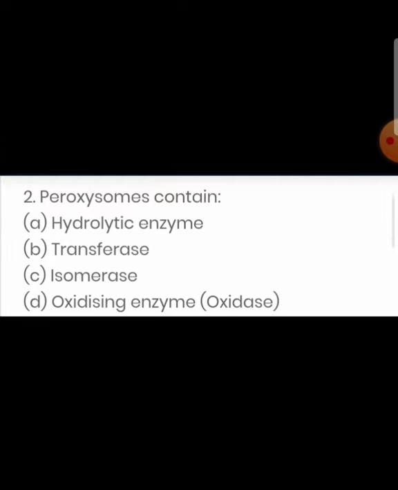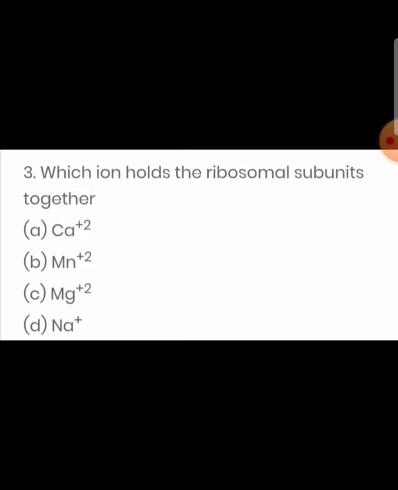Peroxisome contains oxidase enzyme or oxidizing enzyme. Which of the ions holds the ribosomal subunits together? And the answer is magnesium ion. Mg2+ ions hold the two ribosomal units together.